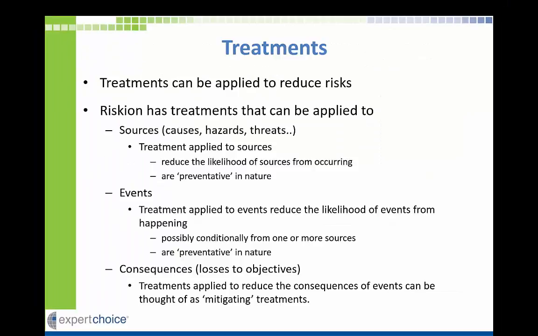With Riskion, treatments can be identified for reducing risks by reducing the likelihood of sources from occurring, preventative treatments, or by reducing the likelihood of events from happening given specific sources, again preventative, or by reducing the consequence of events if they occur, which are mitigating treatments.